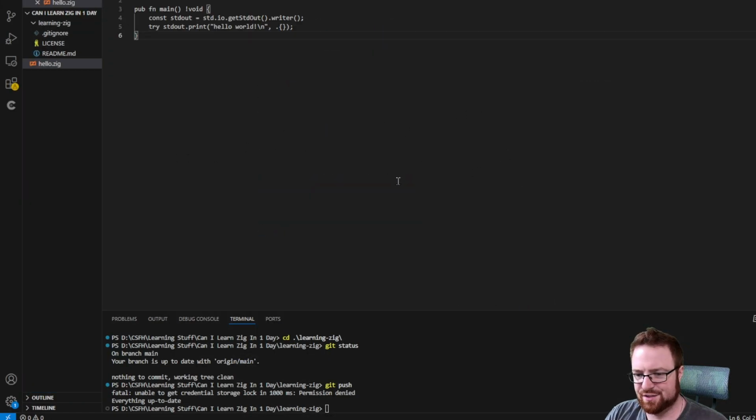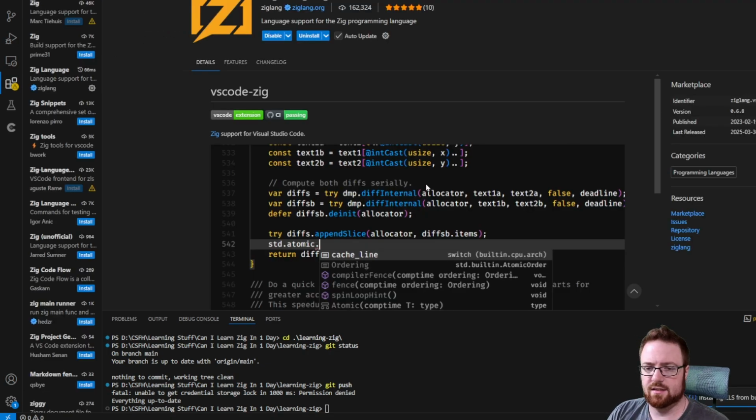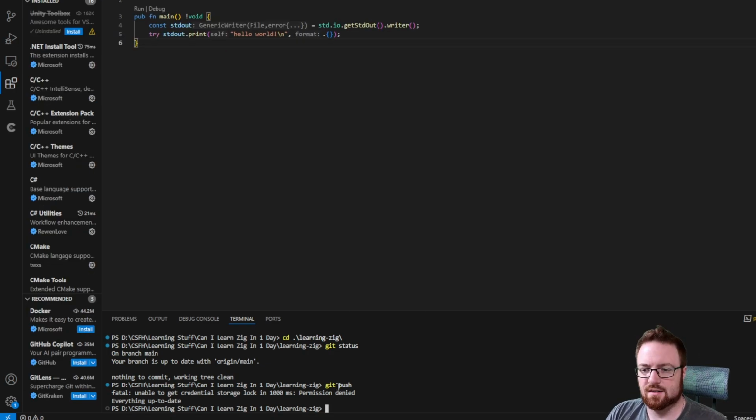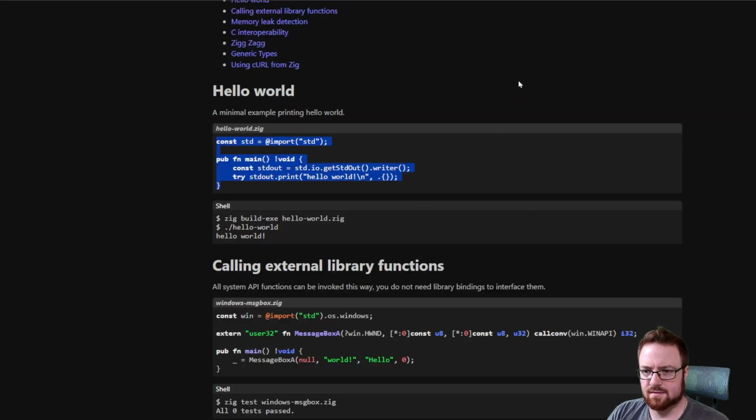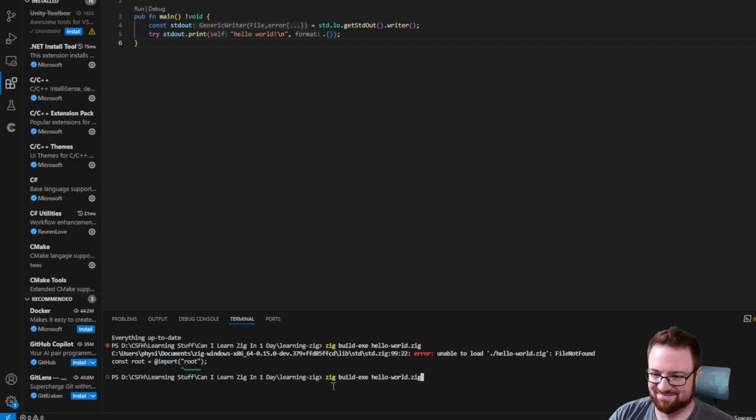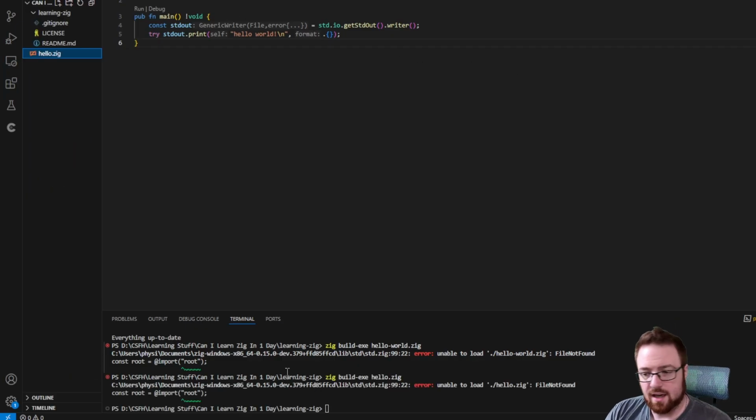Is VS Code not going to suggest the Zig extension? Sure, I'll just click yes to all the things. It's installed. Okay, let's just see if we can run this. Oh, I did the wrong file name. So right off the bat, running this, it's obviously a compiled language. Makes sense because memory matters. I'm not a huge fan of having to type build exe.